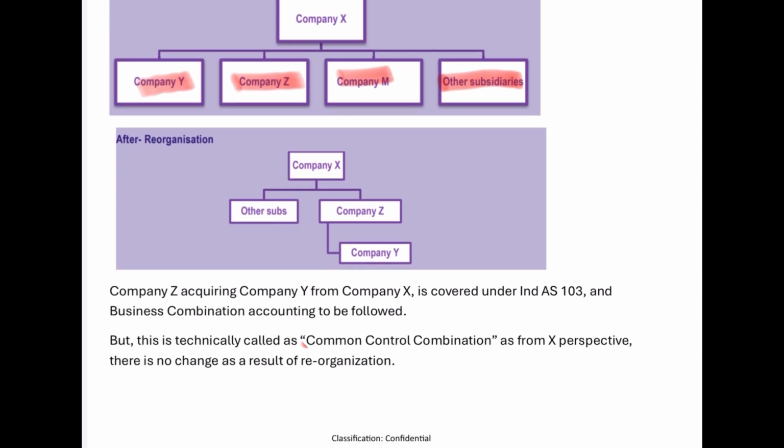Here company Z acquiring company Y from company X is covered under Ind AS 103. So this is clearly a business combination, and this is also technically called a common control combination. From X's perspective, there is no change as a result of the reorganization. As long as the control before and after reorganization is with the same shareholders, it is called a common control combination.